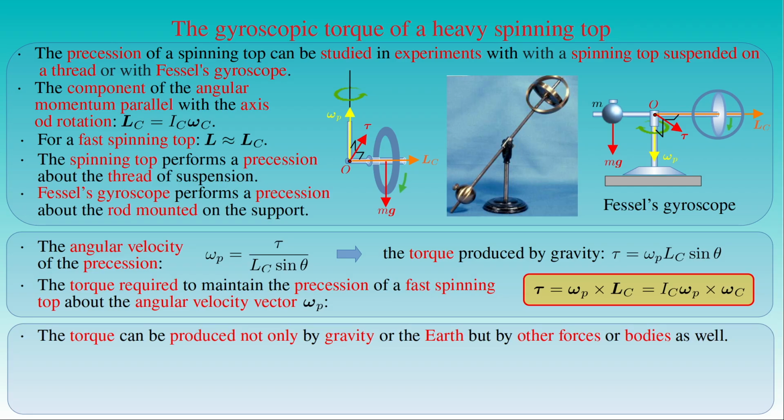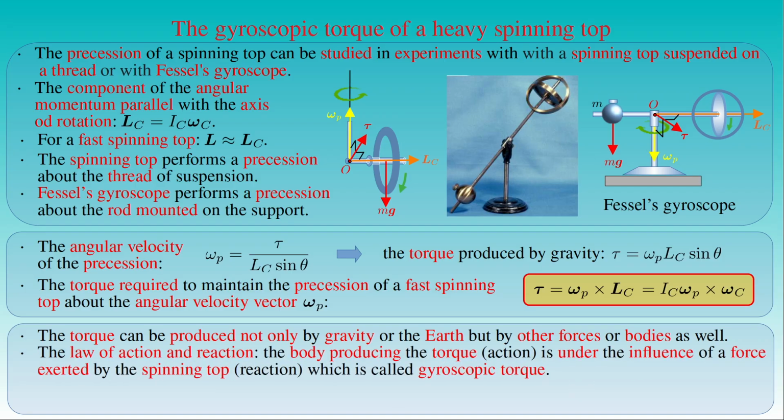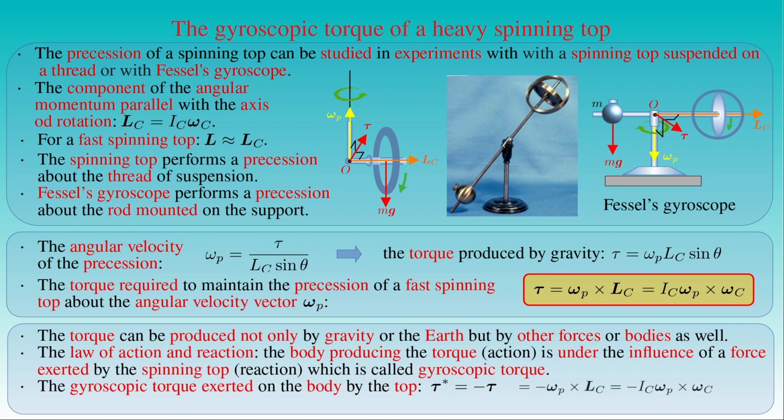In the latter case, the body producing the torque is under the influence of a force exerted by the spinning top due to the law of action and reaction, which is called gyroscopic torque. That is, the spinning top produces the gyroscopic torque tau star on the body, which is equal to minus the torque tau. The torque exerted on the body that causes the axis of symmetry of the fast spinning top to perform a precession with the angular velocity omega p is then equal to minus the cross product of omega p and Lc, or minus Ic times the cross product of omega p and omega c.